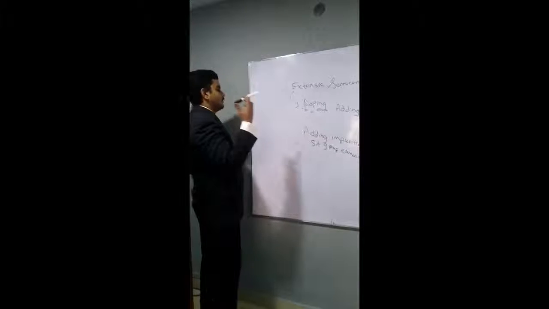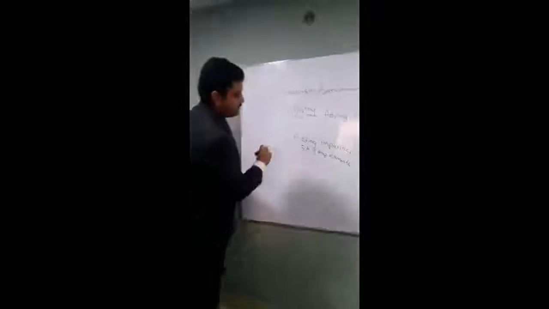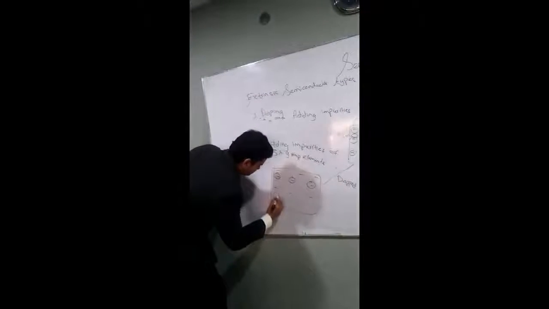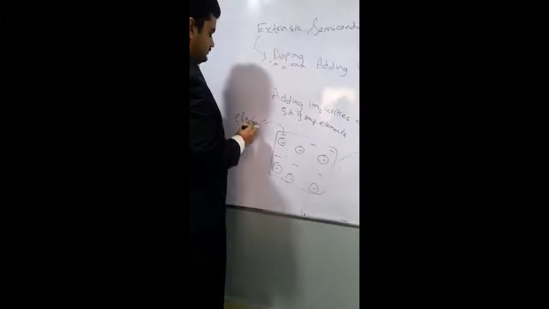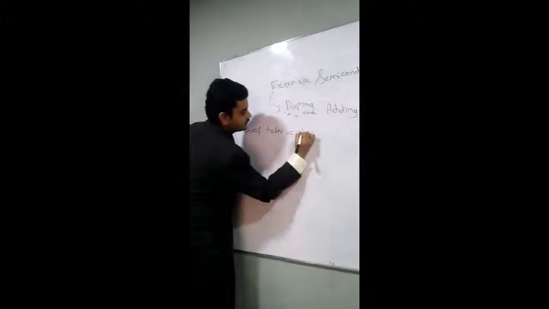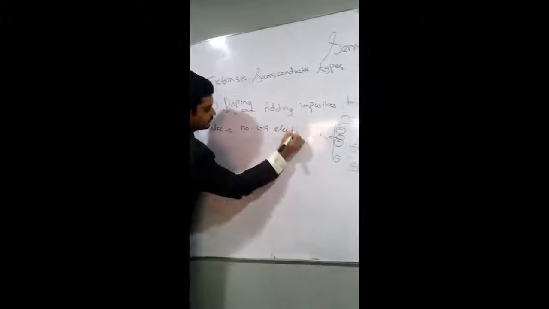So once the semiconductor is doped by 5A group elements, what will be done? See, there are more electrons than holes.